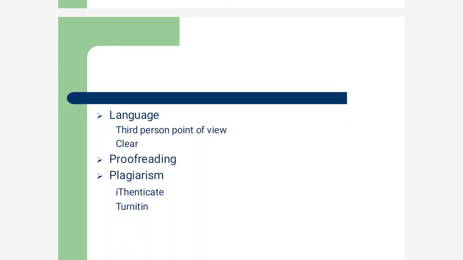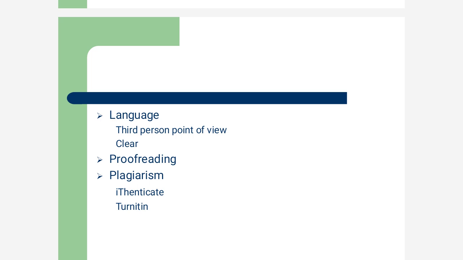Now there are some few tips to write a PhD thesis. So far as language is concerned, we must write in third person point of view. That is, we should not use I, we, you, this type of words, us. So we must write in a third person point of view. I should not write I think that this and this, I think so and so. I cannot write like this.